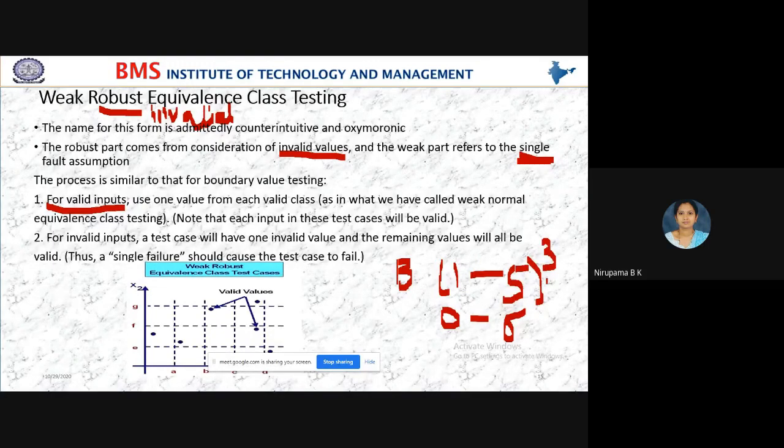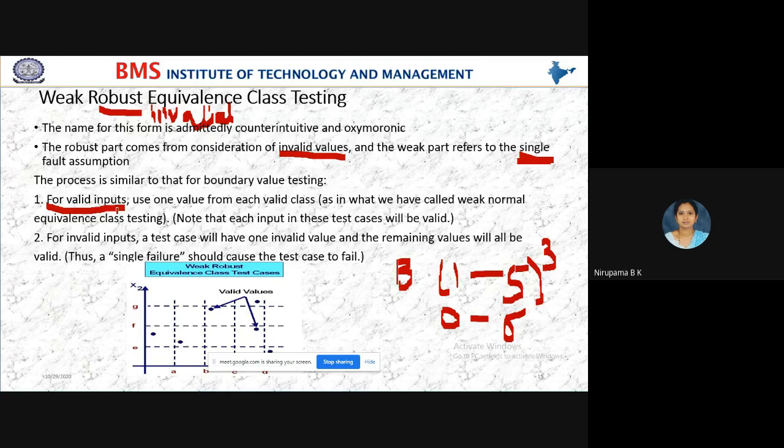Yes, serial number 3 is within the range. Is it a valid value? Yes, it is a valid value. So use one value from each valid class, as in what we have called weak normal equivalence class testing. Note that each input in this test case should be valid, so it should be within the range because we are checking for a valid input.